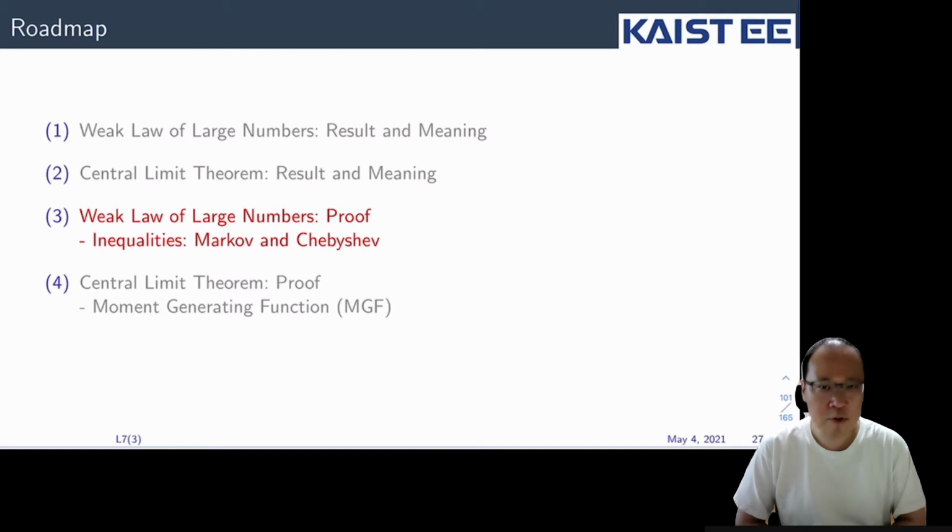The proofs of those two theorems require some useful knowledge about inequalities and also something called moment generating functions. Those are very important tools that are used frequently in probability. So it's very nice to learn those tools, which we can apply to other areas.